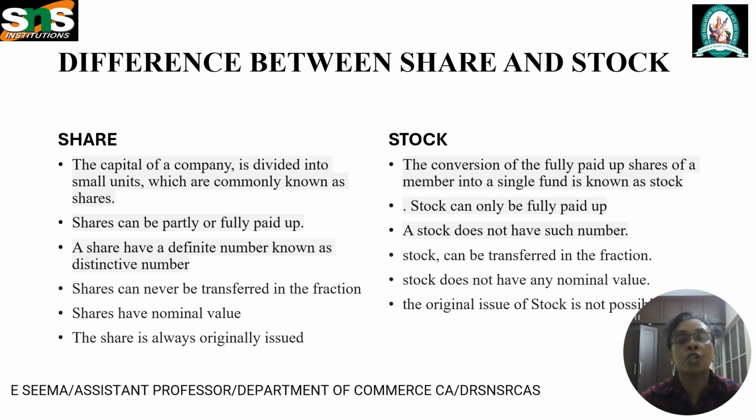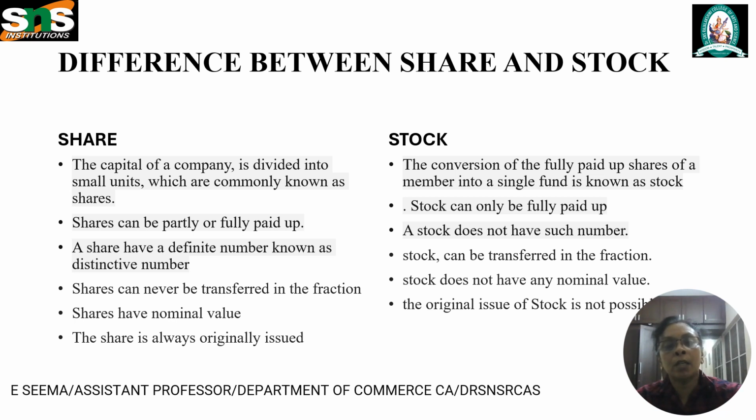And next thing is about stock. Stock means a bundle of fully paid shares is known as stock. Stock cannot be partly paid. Stock is always fully paid, and stock does not have any fractional numbers, just like shares. Stock can be transferred in fractions, and it can be of any nominal value. The original issue of stock is not possible.